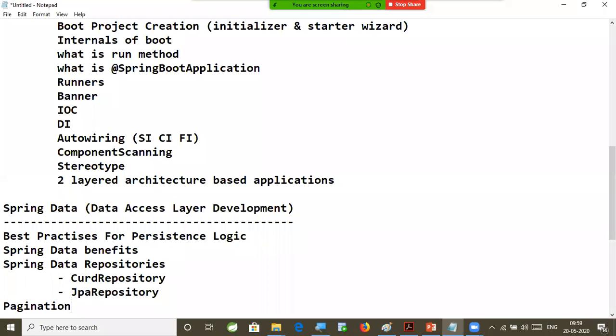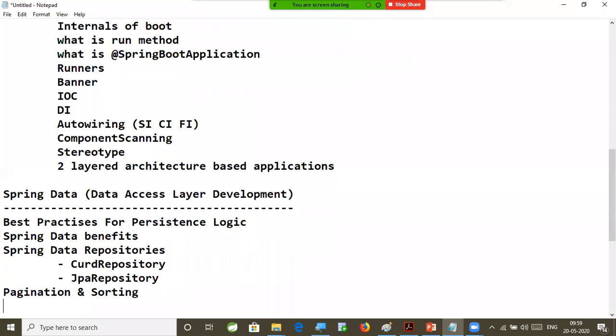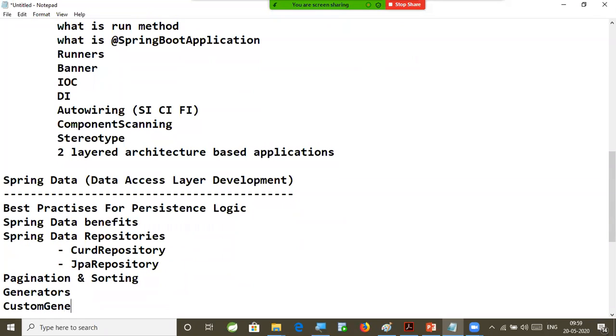After that, we will understand pagination and sorting. Then we will see generators, then how to go for custom generators. Generators. What is a generator? Can anybody answer?